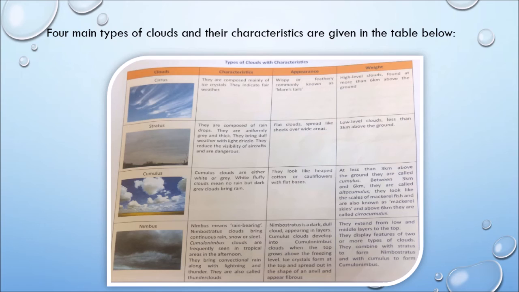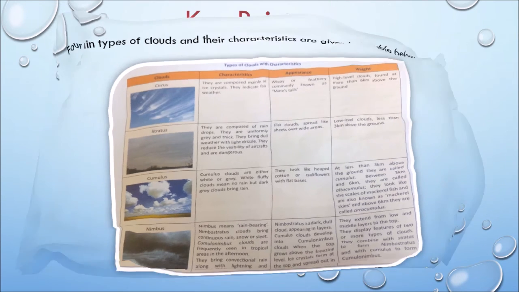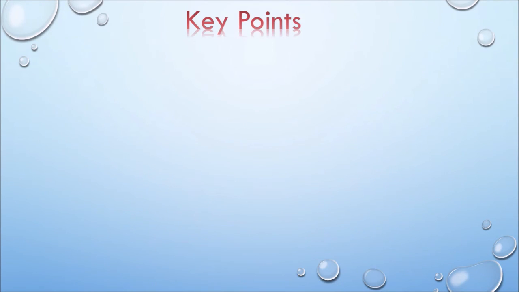Their appearance: nimbostratus is a dark, dull cloud appearing in layers. Cumulus clouds develop into cumulonimbus clouds when the top grows above the freezing level. Ice crystals form at the top and spread out in the shape of an anvil and appear fibrous. Let us go through the key points.